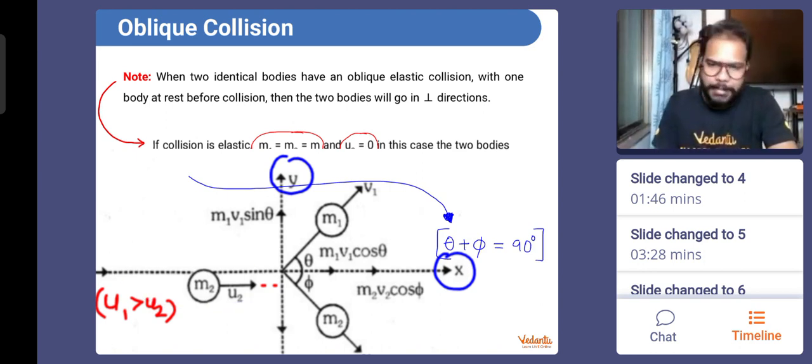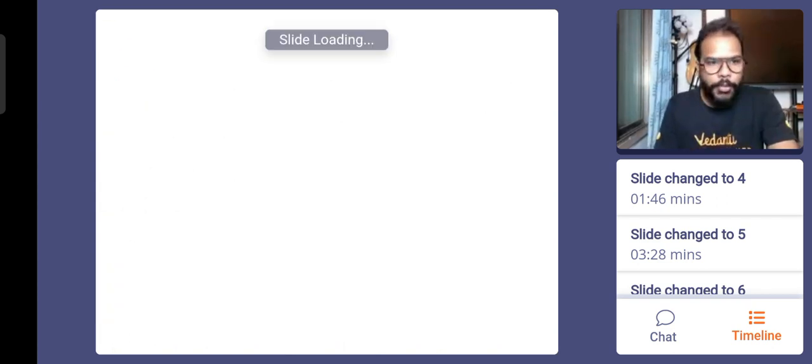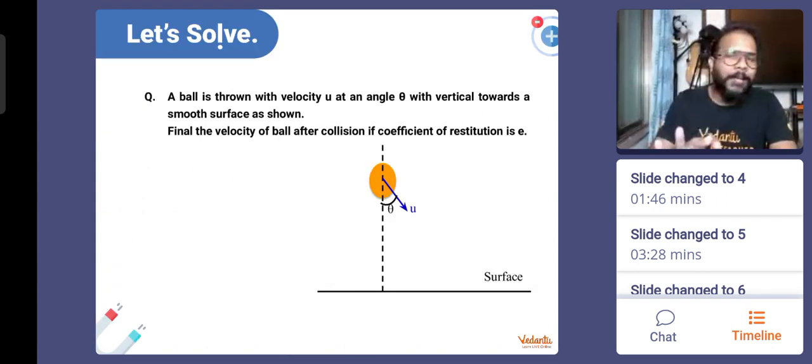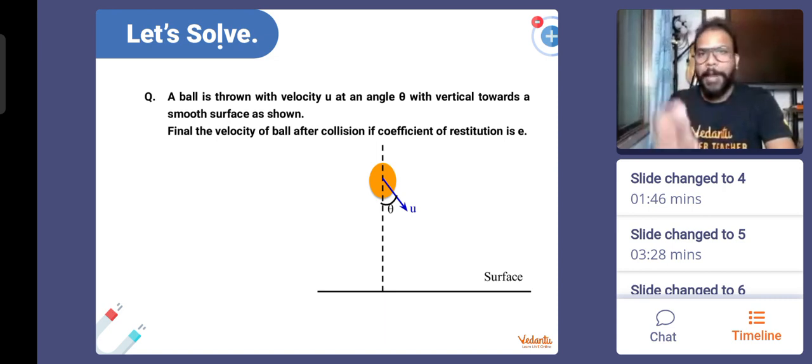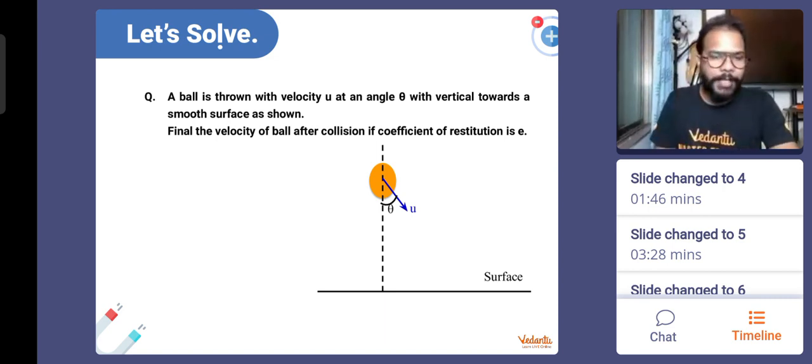Okay, let's have a look at some examples. Yes, definitely. Let's go, everyone, I'll show you some examples. Pay very close attention. You will understand it better, and if you understand this better, you will definitely be able to apply the law of conservation of momentum in 2D. This type of cases. Okay, so what does this say?